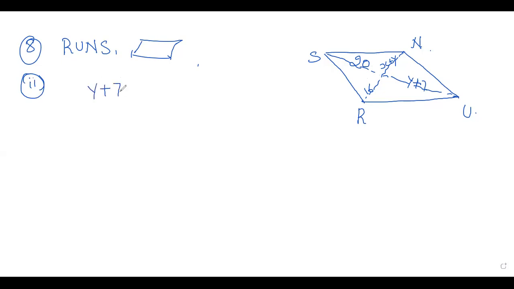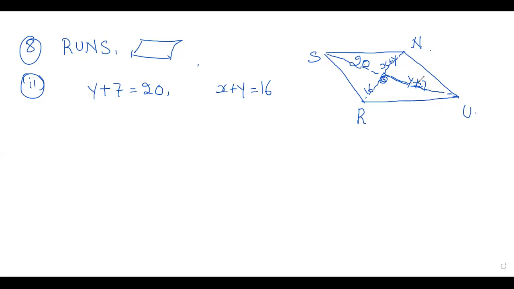Y plus 7 is equal to 20, as well as you can say x plus y is equal to 16. So diagonals are equal. So it bisects each other, so y plus 7 is equal to 20. So half part, if you write it as OS is equal to OU. So OS is 20, OU is also 20.